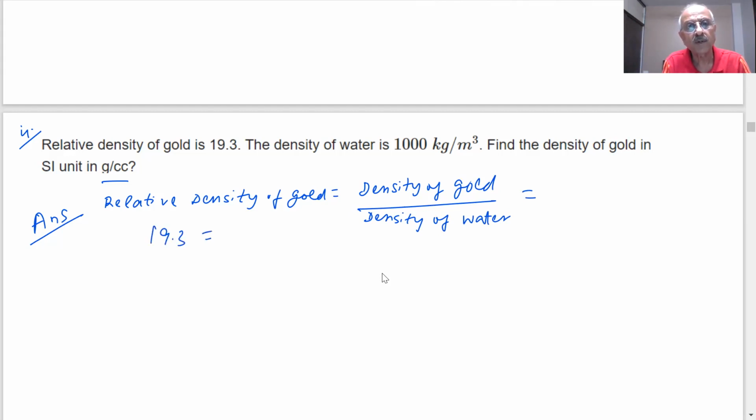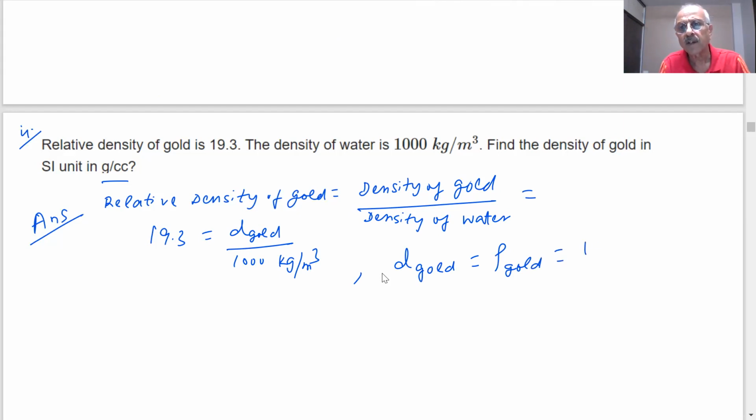19.3 is equal to density of the gold divided by 1000 kilogram per meter cube. So the density of the gold is how much, students? Or sometimes we can use rho as a symbol. 19.3 into 10 power 3 kilogram per meter cube. Convert them into gram per centimeter cube. How much will it be equal to?